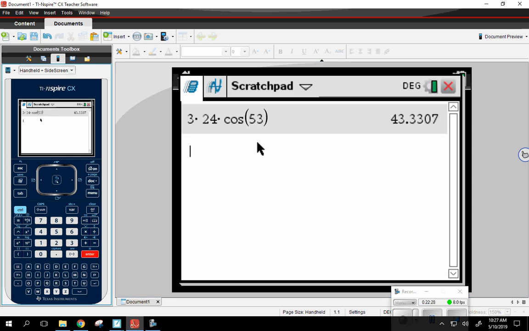What is that telling me? After 3 seconds, the ball is what? Remember, what formula did I plug it into? Was it the horizontal or the vertical? So that means the ball is 43 feet away from her horizontally. If I were to plug 3 seconds into the y formula, then it's going to tell me how high the ball is off the ground at 3 seconds. So is everybody okay with the formulas we're doing? There's a horizontal distance and a vertical distance.